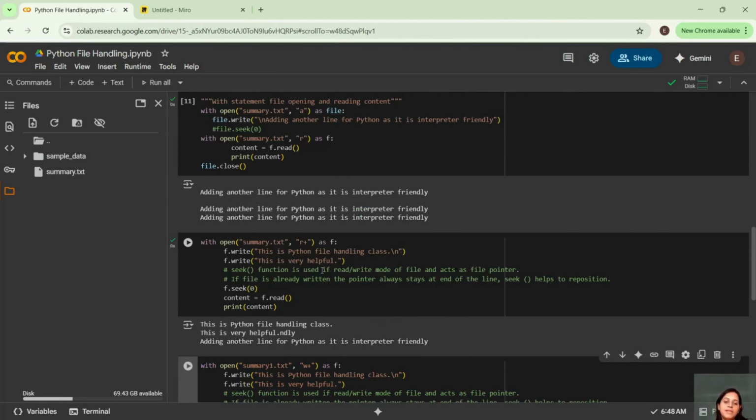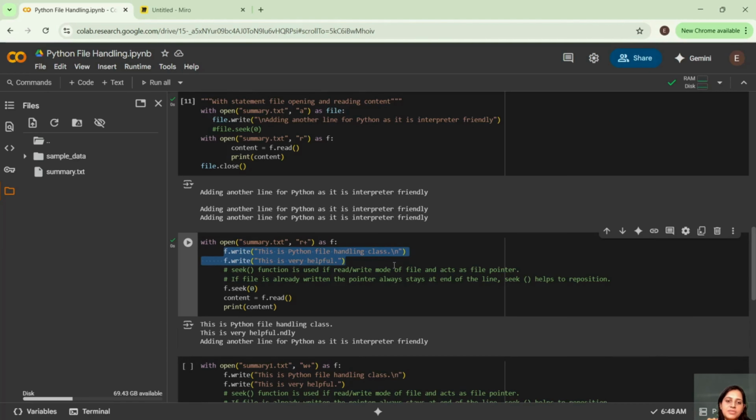See, guys, let us understand one after another what is happening. In the first line, we are opening a file in read and write mode. Then it will write these two lines. Then we are reading the content and printing that. But there is a catch.